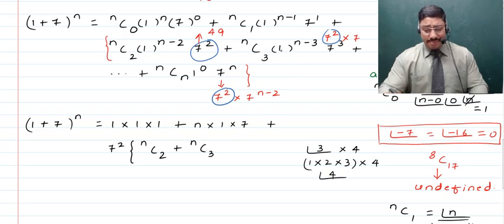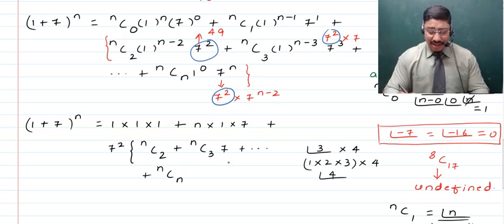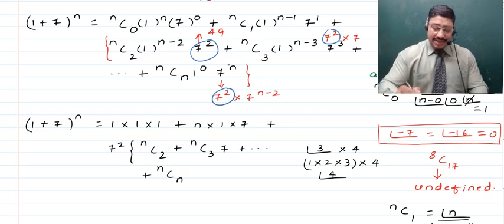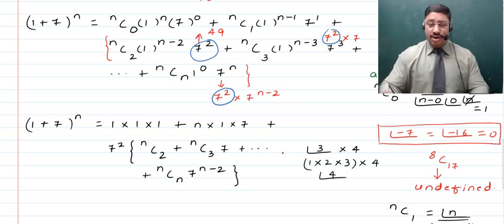As such, 1 being multiplicative identity can be forgotten, and thus here, as 7 square has already gone outside, 7 raised to the power 1 will be left, and all of this children is going to continue up to the nth term, which is going to be nCn, times again 1 raised to any power, that is 0, will also be 1, 1 being multiplicative identity will vanish, times 7 raised to the power n minus 2, as 2 powers of 7 have already gone outside.